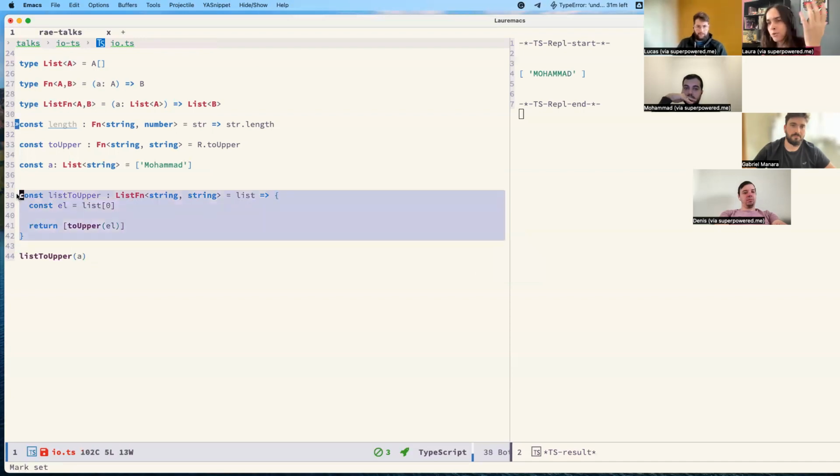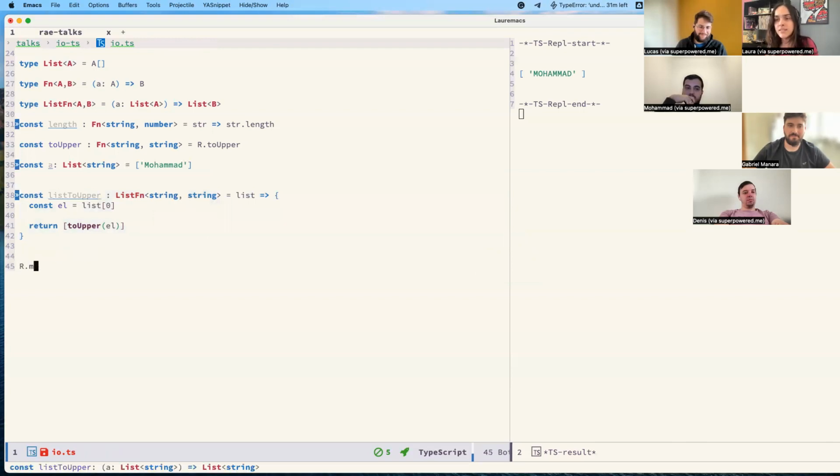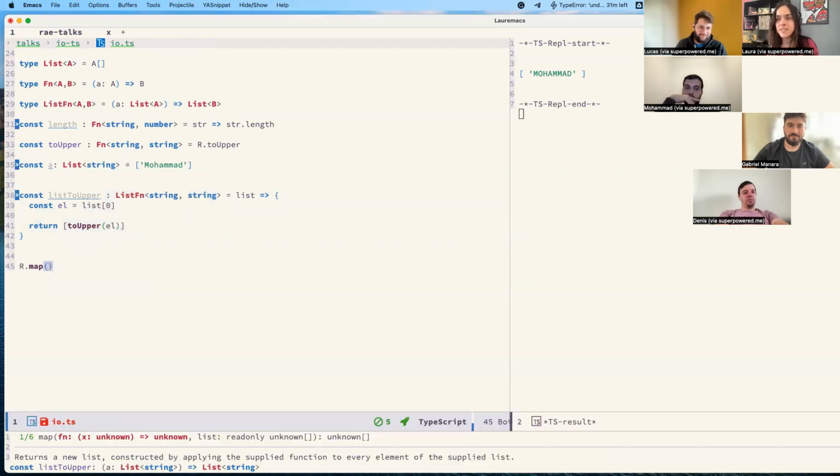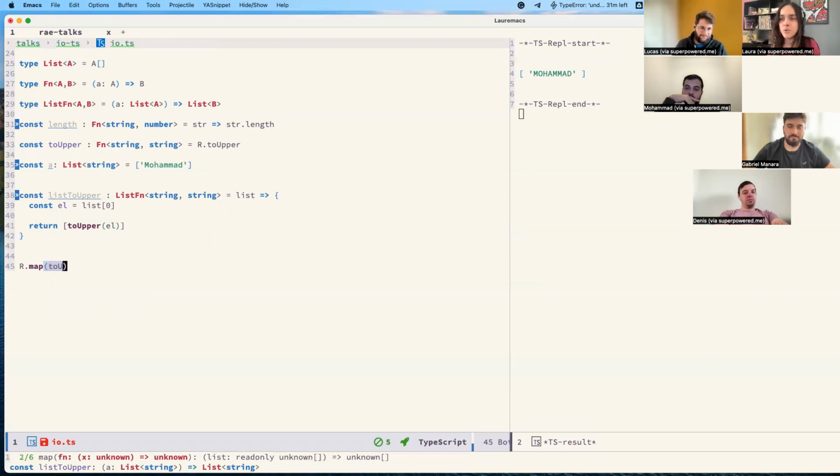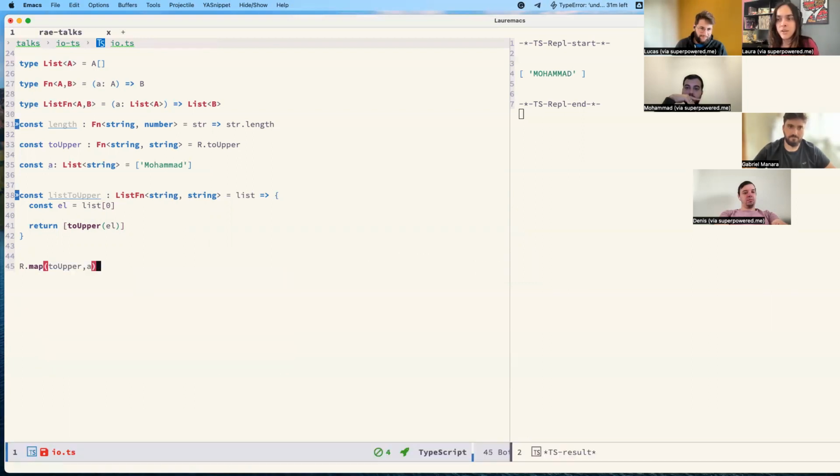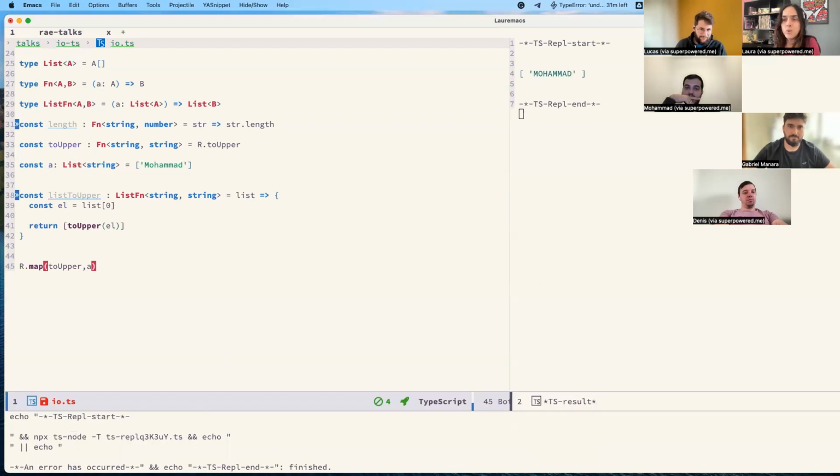So do you agree this is the most obvious way? Of course not, right? We have a very easy way to do that. That's called map. It takes the to upper, and we pass our A, and we do exactly what we wanted.